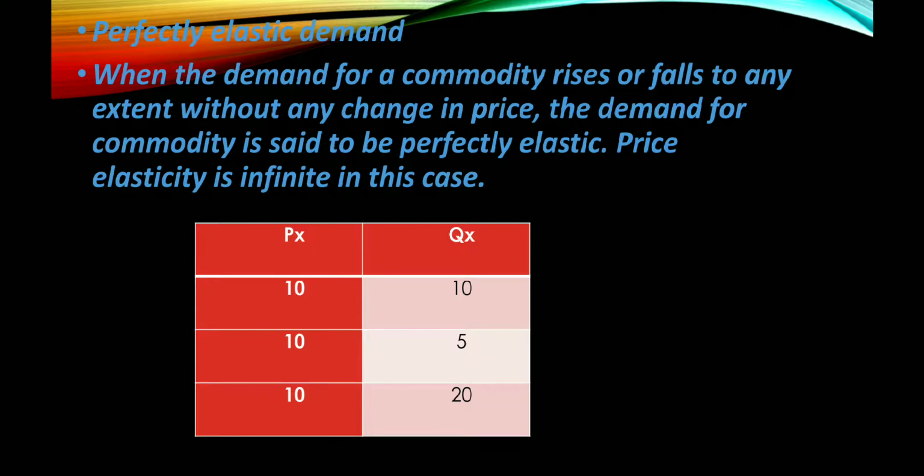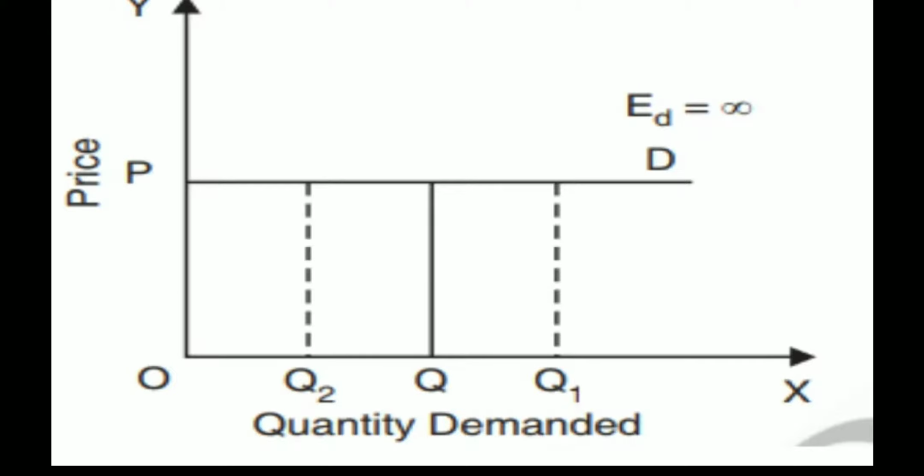Perfectly elastic demand. When the demand for a commodity rises or falls to any extent without any change in price, the demand for the commodity is said to be perfectly elastic. Price elasticity is infinite in this case. Here, in an example, the price of X is constant, but the quantity of X changes from 10 to 5 and 5 to 20, etc. The demand curve is a horizontal straight line parallel to the x-axis.